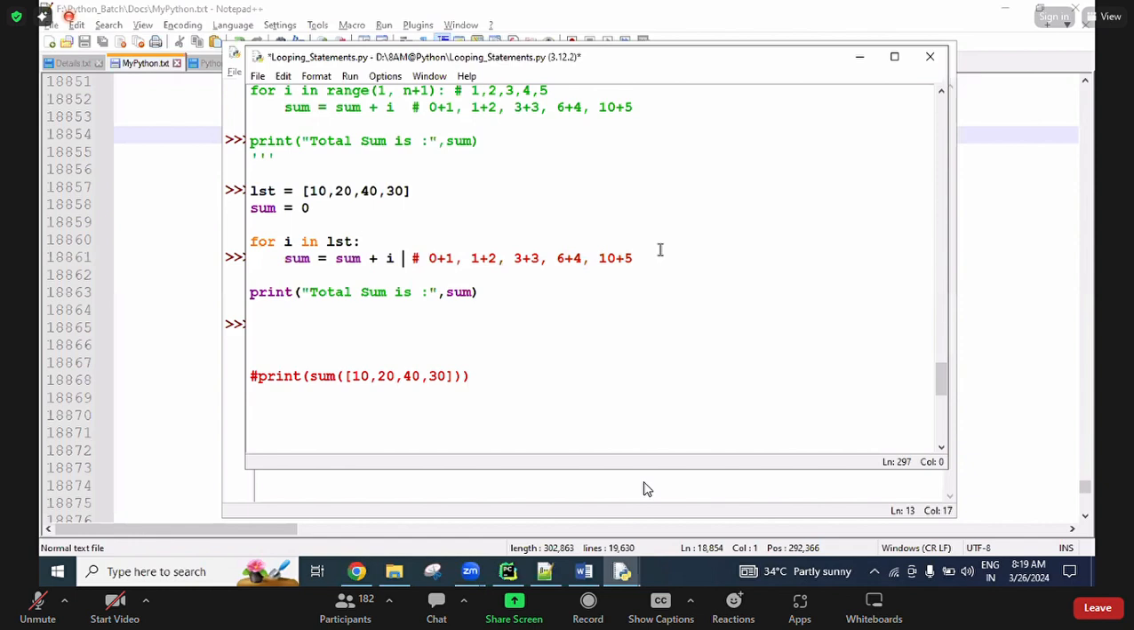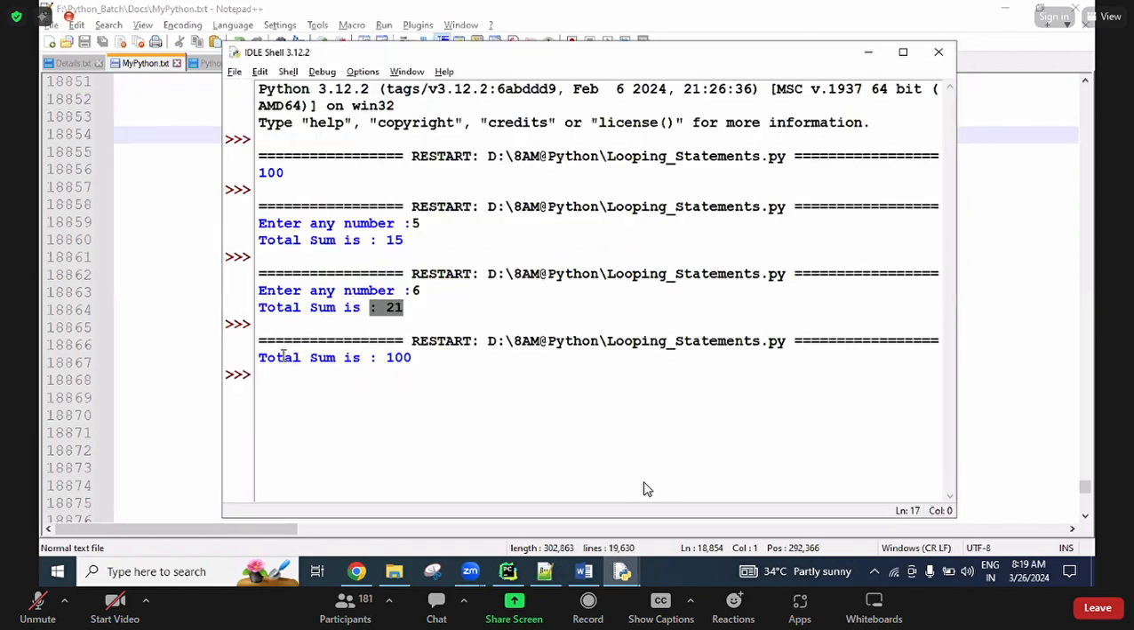Initially, the value 0 is there. So here 0 plus the first value 10, and the final result is assigned to the sum variable. 10 is there. Next iteration, 10 plus 20, 30 is there. Next iteration, 30 plus 40, 70 is there. Next iteration, 70 plus 30 is 100. So finally 100 is stored into the sum. That 100 value we are storing here. Total sum is 100.